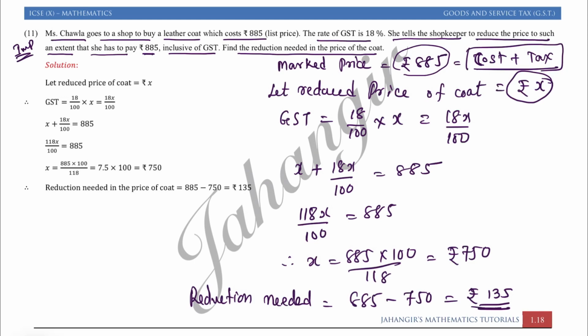So the shopkeeper reduced the price by 135 rupees so that after paying tax on 750 rupees, the coat costs rupees 885 inclusive of tax. Starting with, it was just a marked price. Hope you had understood this. This type of question is important. You have to read the question properly and predict what you have to find.